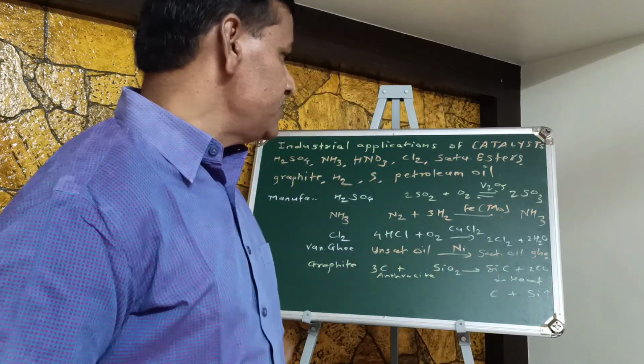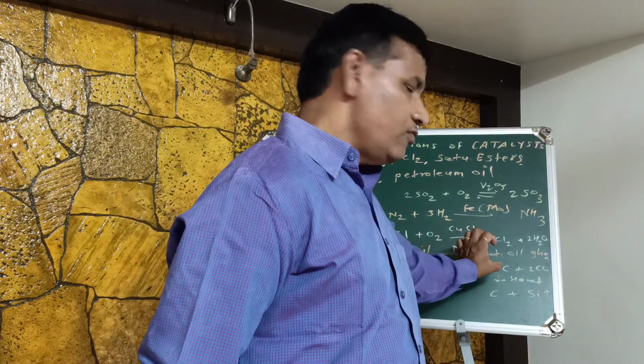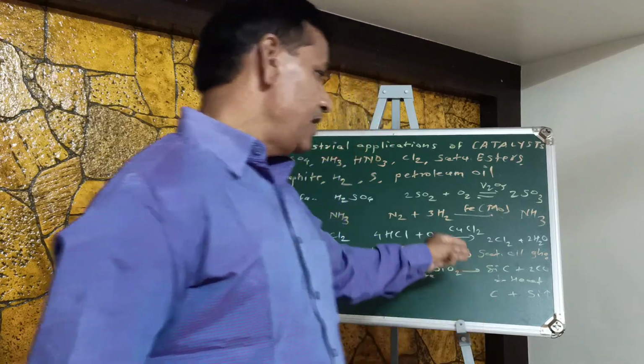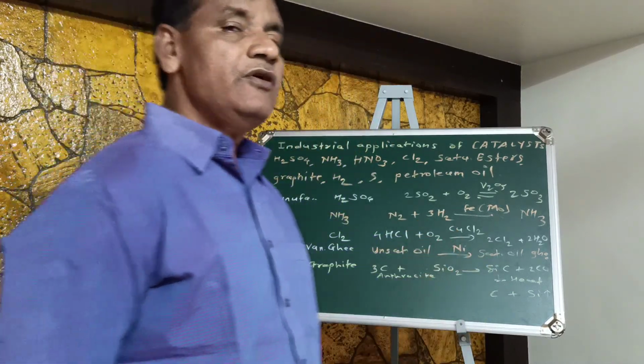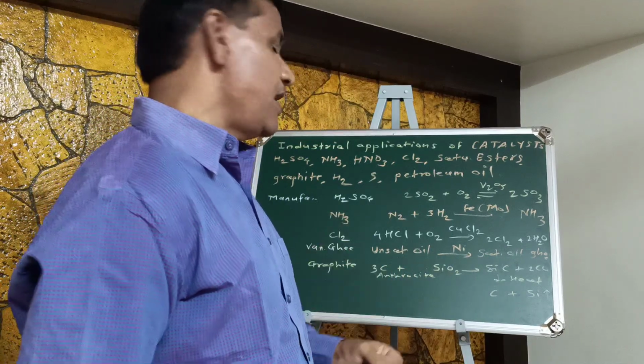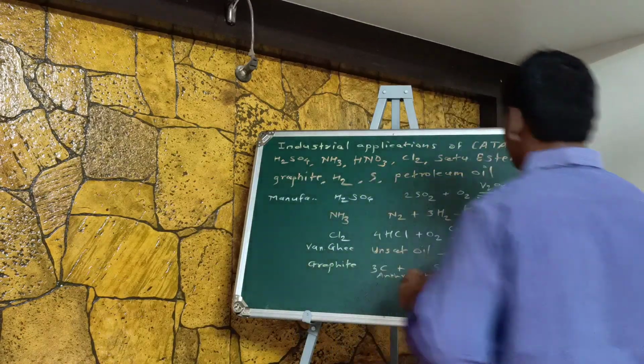In the presence of this SiC, the first step product acts as a catalyst, SiC, and spontaneously it converts into carbon. So in this way we can obtain graphite from this anthracite raw material. Further examples we have to see.